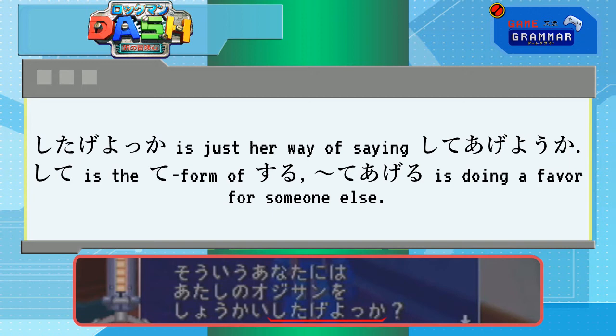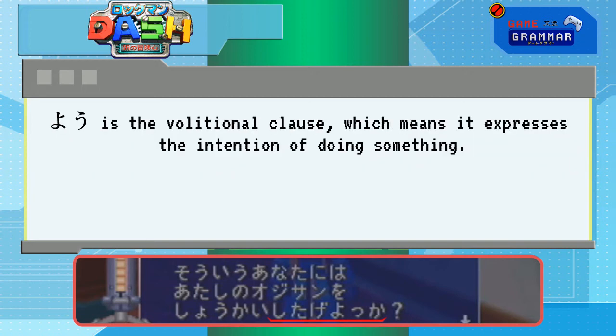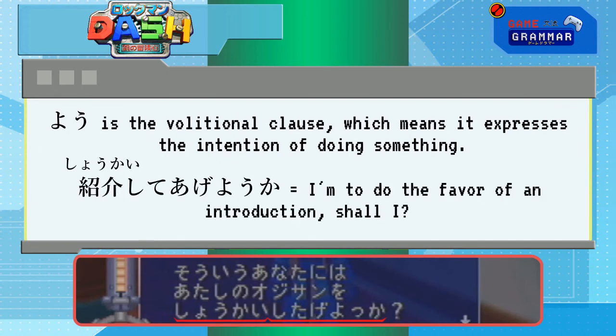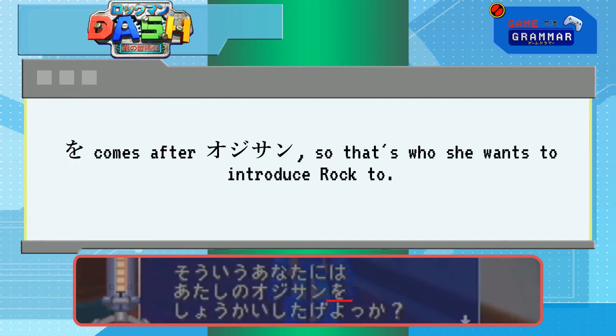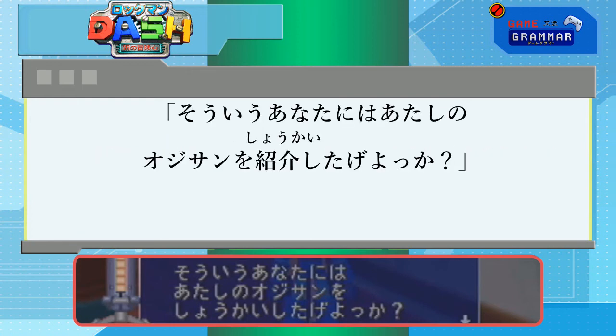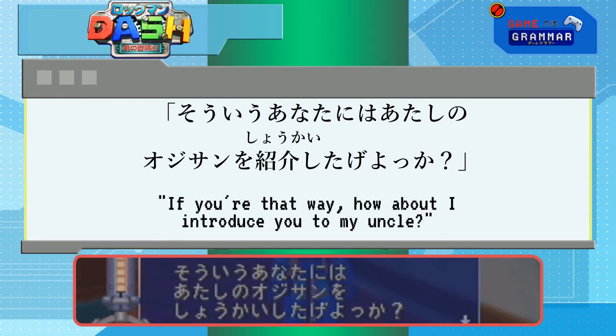Shite is the te form of suru, and teageru is doing a favor for someone else, but when you say it in the first person. Finally, yo is our volitional. It expresses intent to do something. So, shoukai shitageyoka is saying, I'm going to do you the favor of an introduction, shall I? The o is after oji-san, so it tells us she will introduce us to her uncle. そういうあなたには、私のじいさんを紹介してあげよっか? If you're that way, how about I introduce you to my uncle? That's not creepy at all.